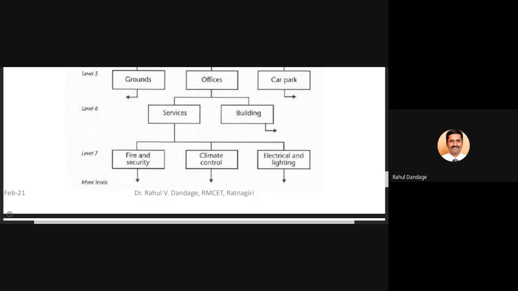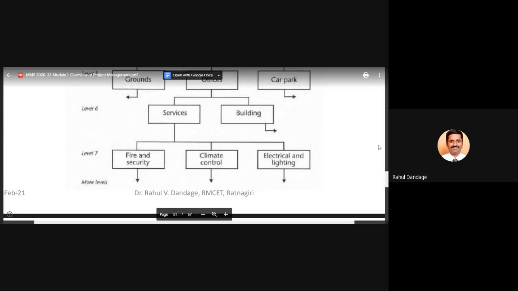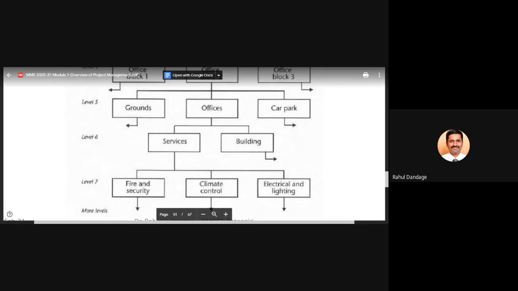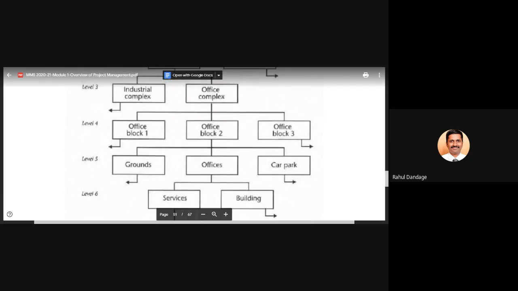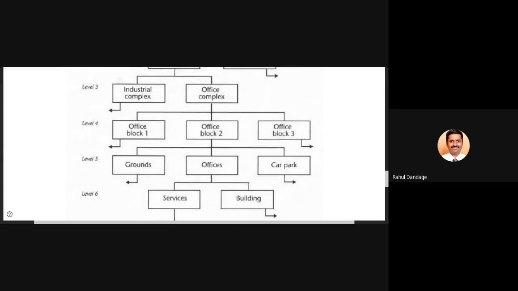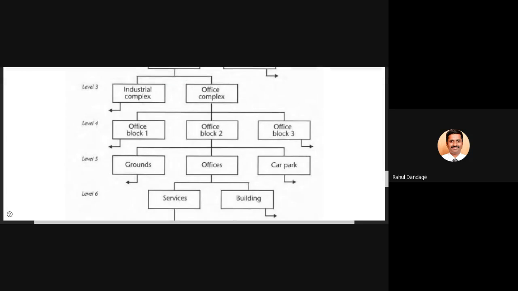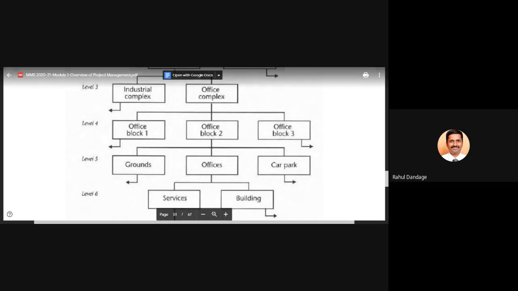Similarly, in building, there may be some other works which, if they get completed, building will get completed. Services and building together will complete this offices part. This offices part, along with grounds and car parking, if this is completed, we can have office block 2. Once office block 2, office block 1, office block 3 are all completed, this will complete only the office complex.